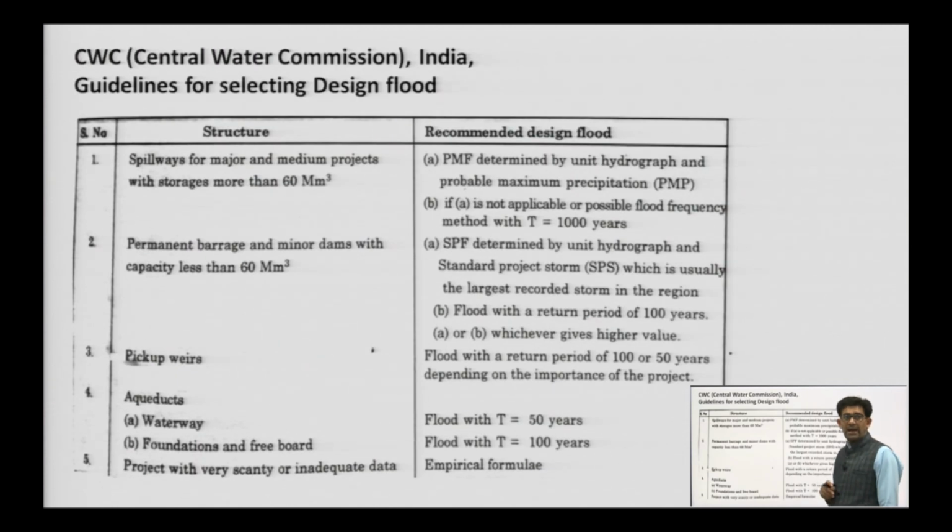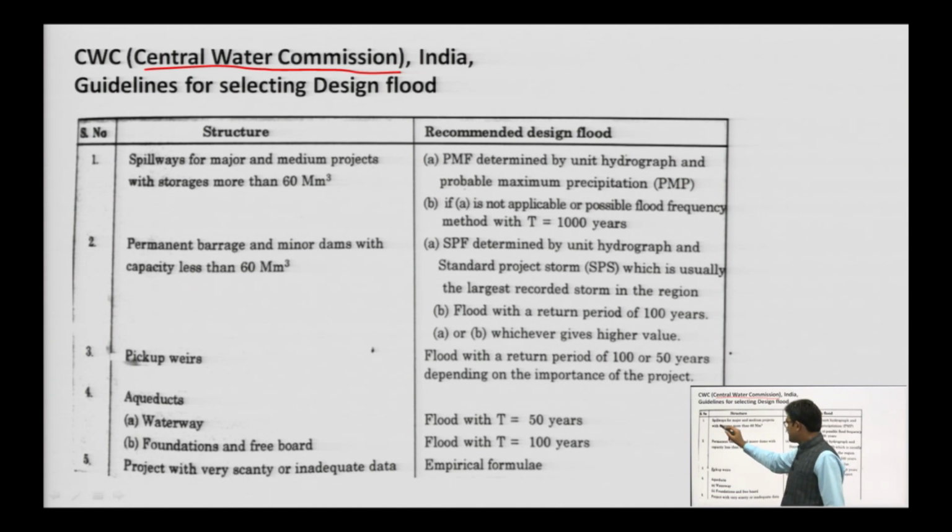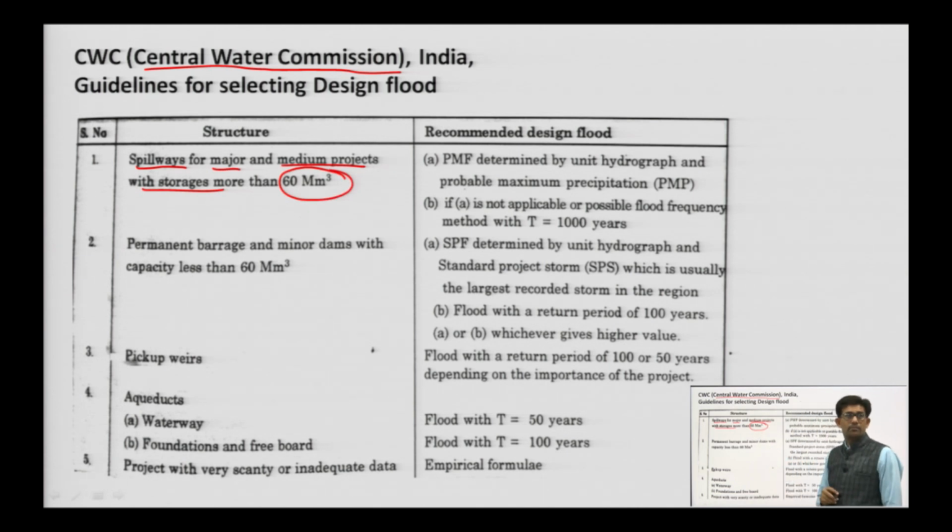These are a few guidelines published by CWC, the Central Water Commission of our country. The first guideline is for spillways for major and medium projects with storage more than 60 million cubic meter. The recommendation for this is PMF determined by unit hydrograph and probable maximum precipitation, that data we need.